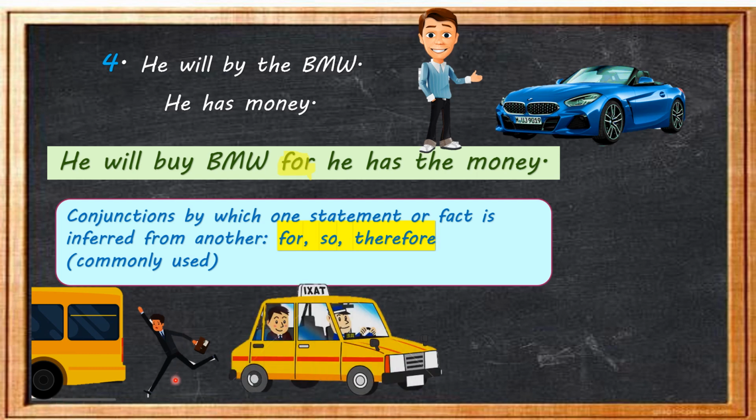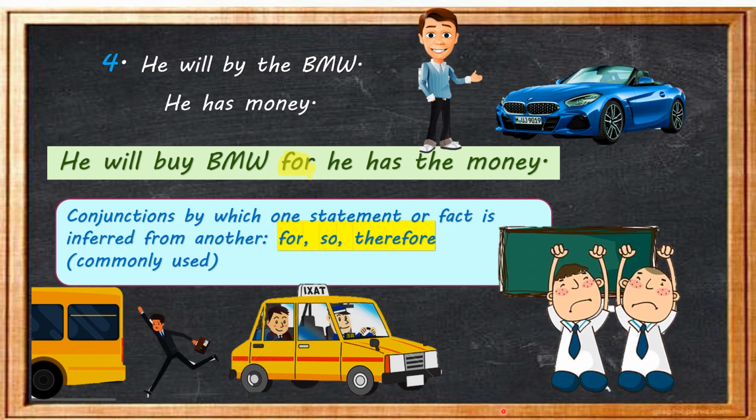He missed the bus. Therefore, he took a taxi. I am repeating, children. He missed the bus. Therefore, he took a taxi. Next, they did not do their homework.